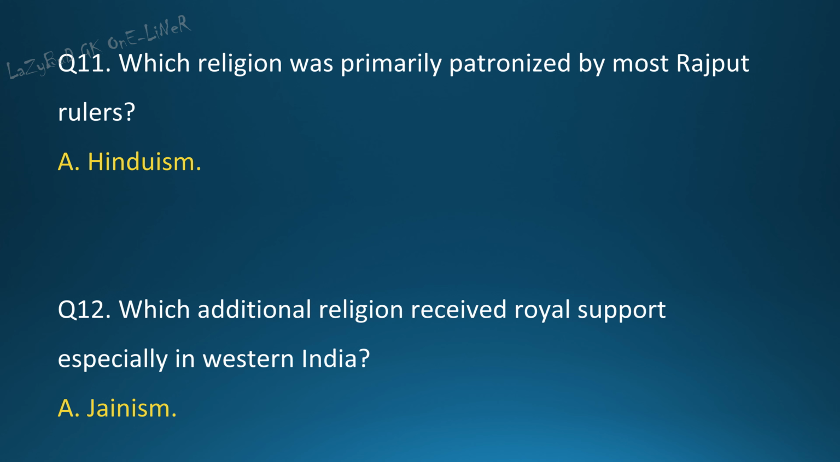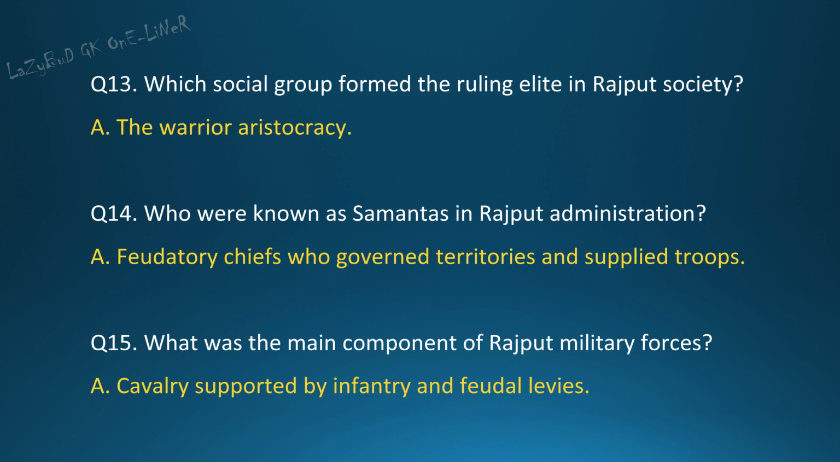Question 11. Which religion was primarily patronized by most Rajput rulers? Answer. Hinduism. Question 12. Which additional religion received royal support especially in western India? Answer. Jainism.